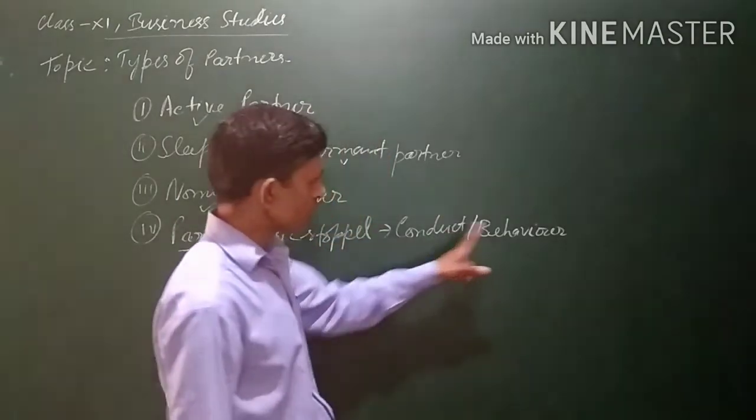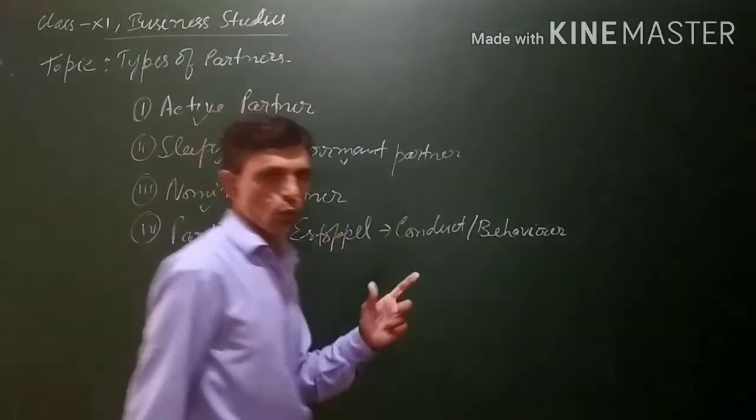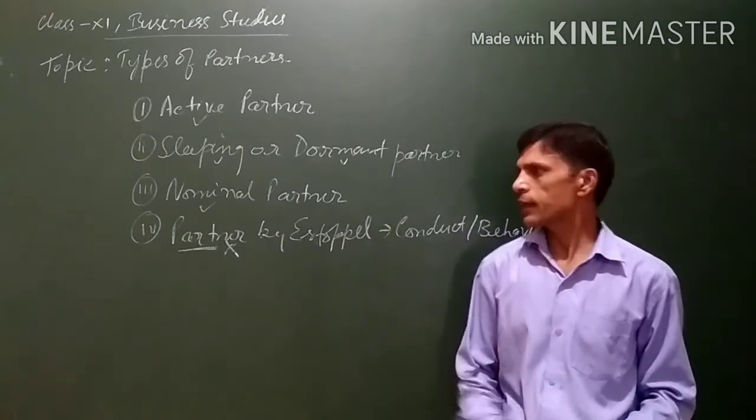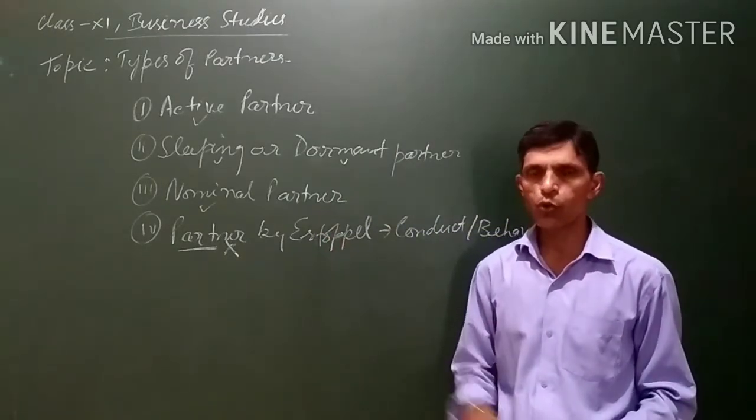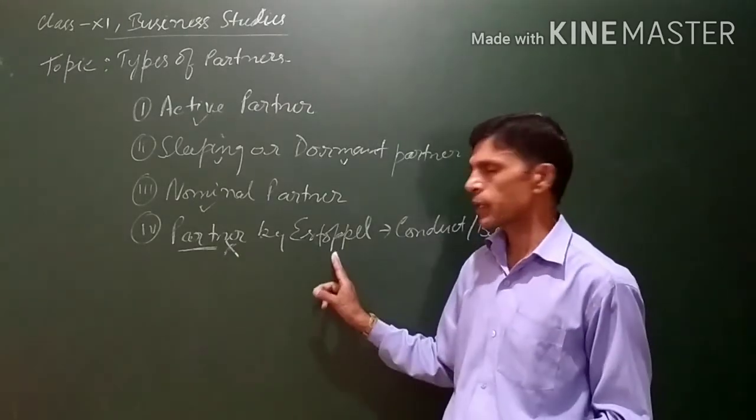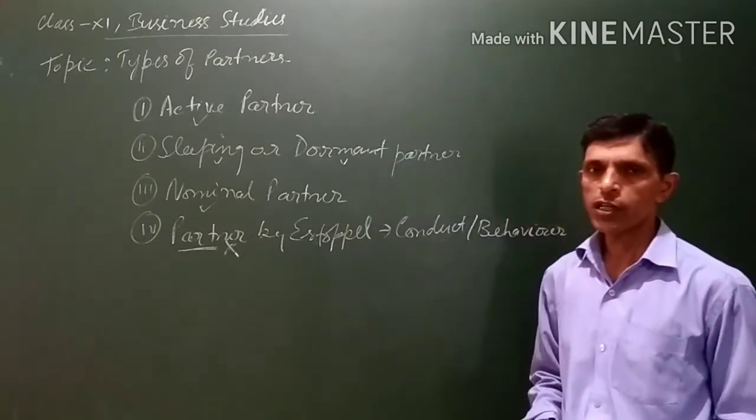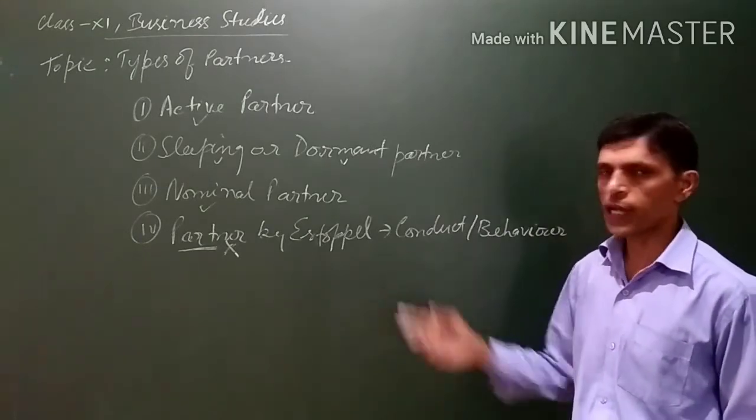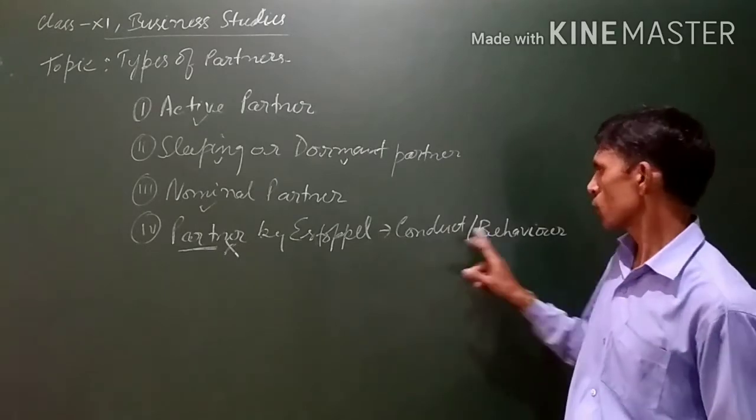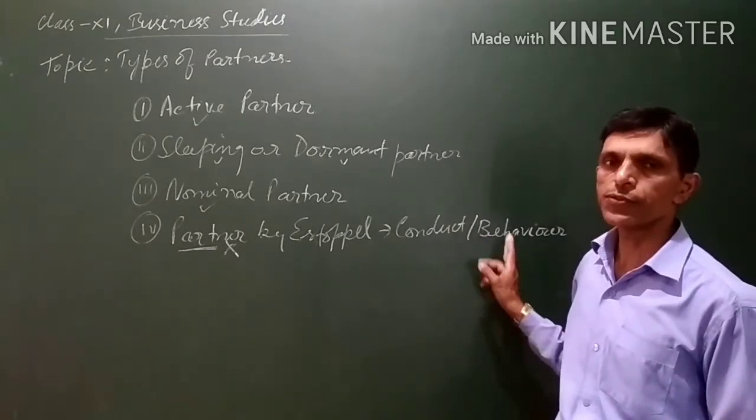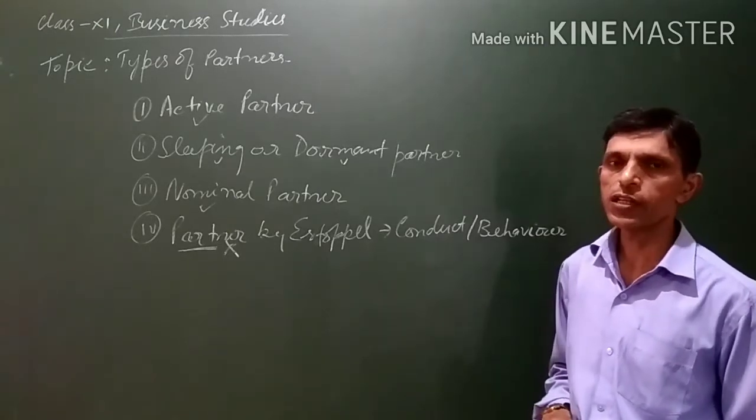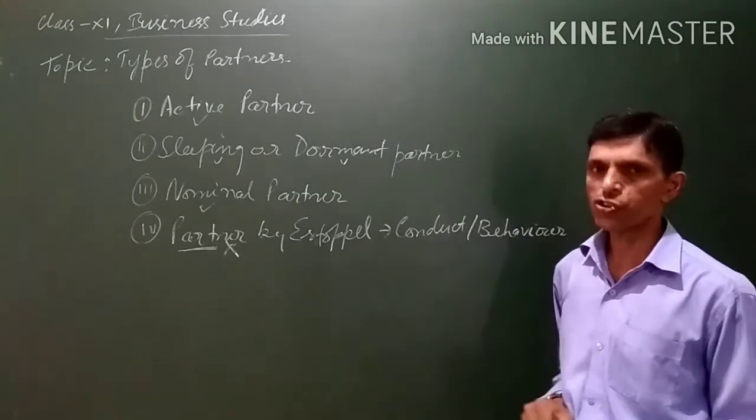But through his conduct or behavior, he shows, he represents himself, he gives an impression to others that he is a partner in the business. So this type of person will be called a partner by estoppel. Although he is not a partner, he does not contribute capital in the business, does not share profit and losses, but by his conduct or behavior, he gives an impression to others that he is a partner. So in this case, he will be considered as a partner by estoppel.